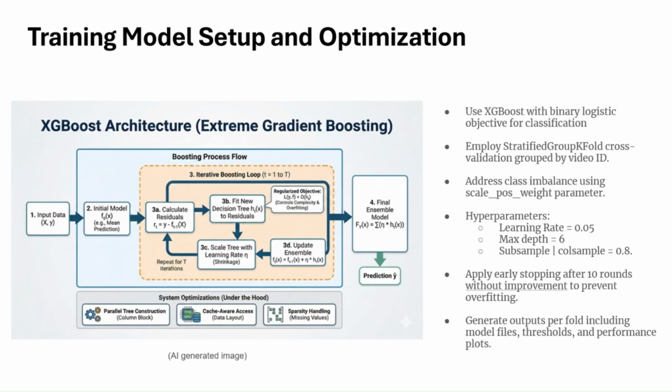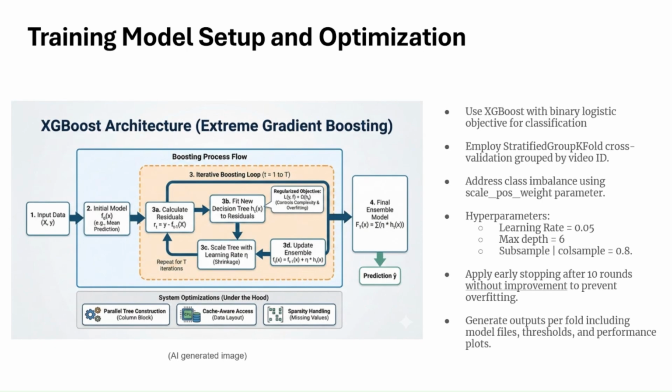For our class imbalance, we use the scale position weight parameter to tune that. And some of the other hyperparameters here are, our learning rate was set at 0.05, max depth at 6, and our sampling at 80-20 splits. Now, one of the big things that we did was that after 10 rounds, if we couldn't improve the F1 score of our model, we would stop it in order to prevent overfitting.